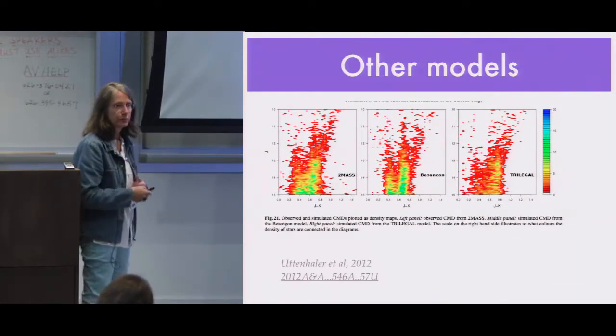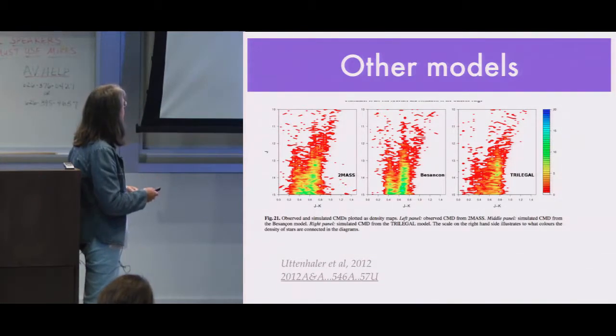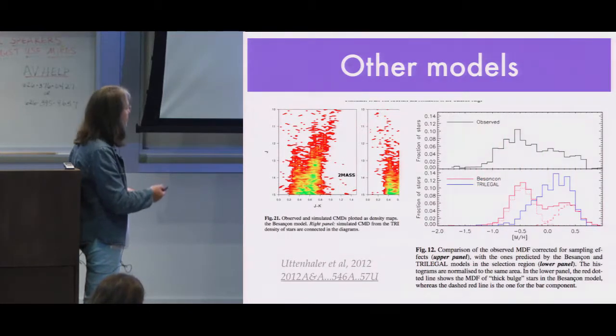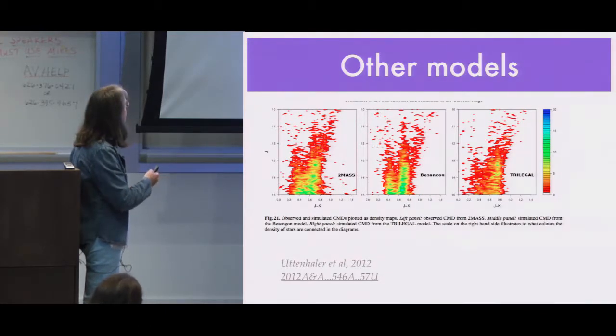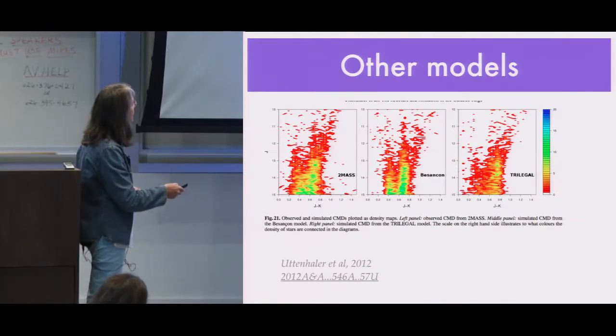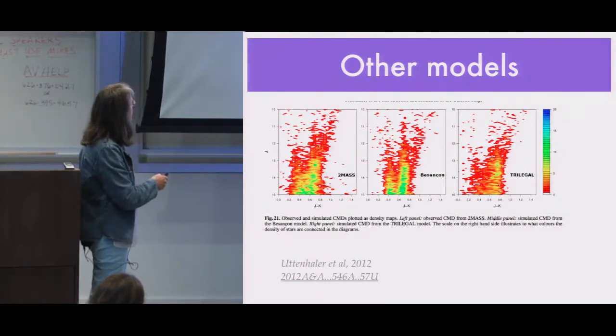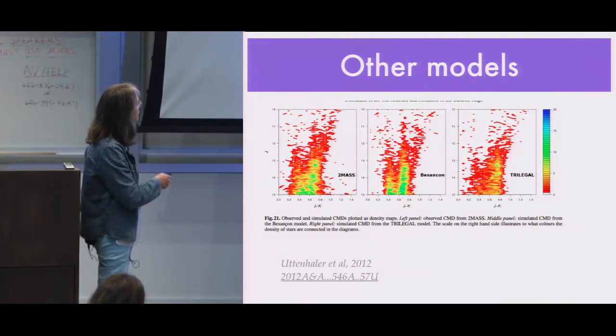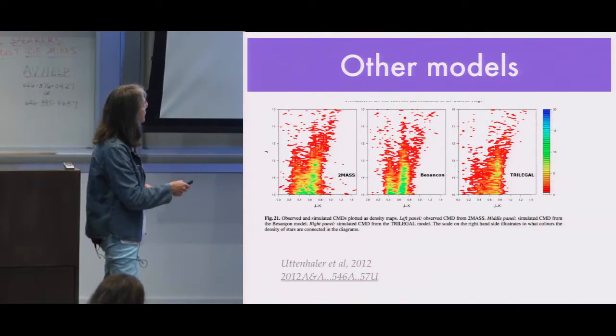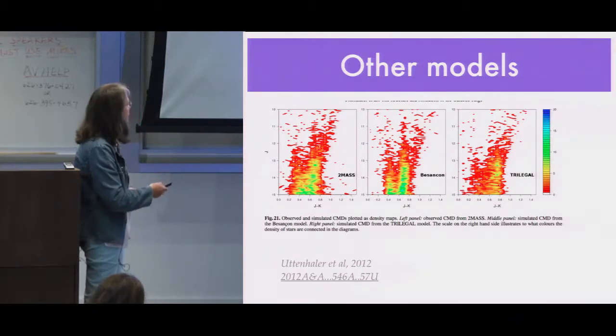There are also the models predicting things in the galactic bulge. For example, here, this is a comparison of the CMD of 2MASS in the direction of the galactic bulge compared with the Besançon model and the TRILEGAL model. So the Besançon model is not perfect, especially at low magnitudes, but TRILEGAL underestimates more the density of stars at these faint magnitudes, sorry.